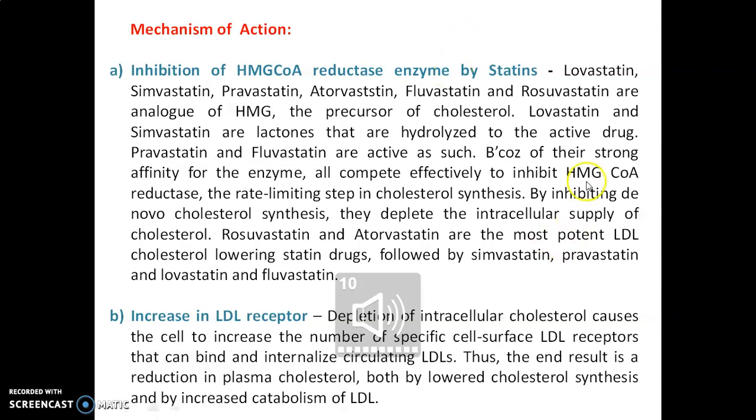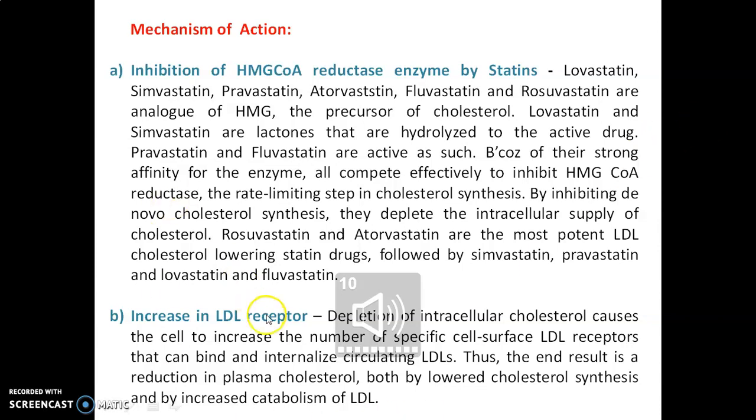So here there are three categories of drugs: the prodrugs and the active drugs. Prodrugs are converted in the liver into the active drugs and inhibit HMG-CoA reductase.